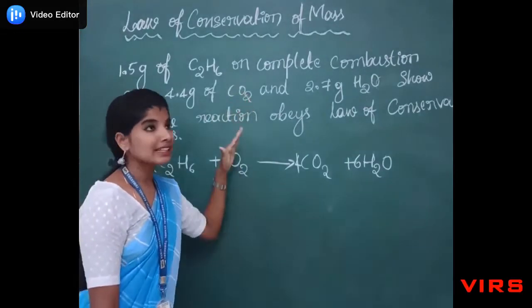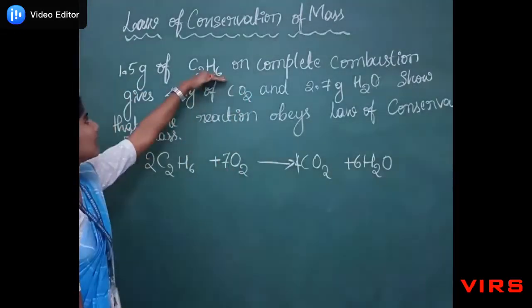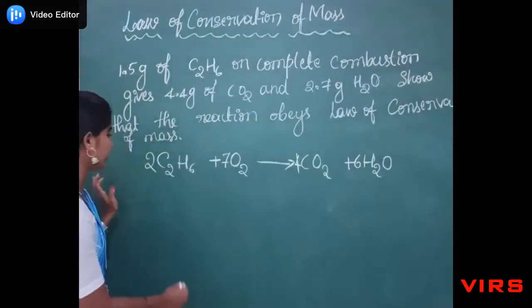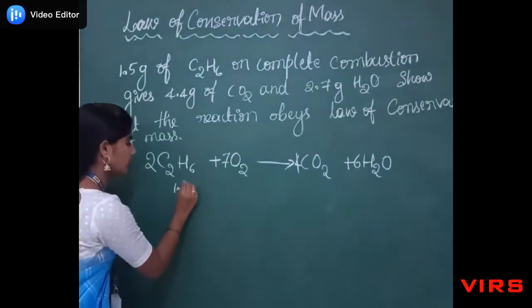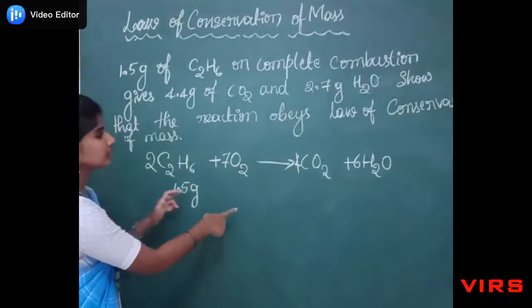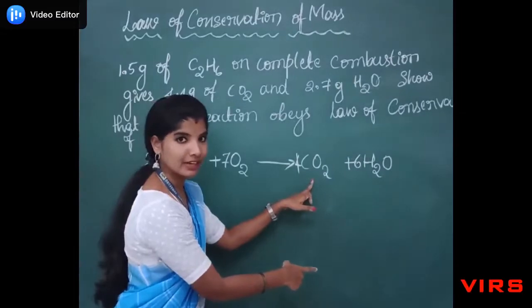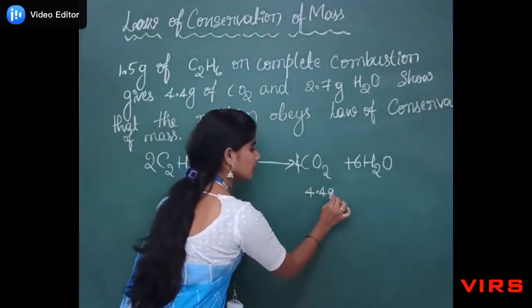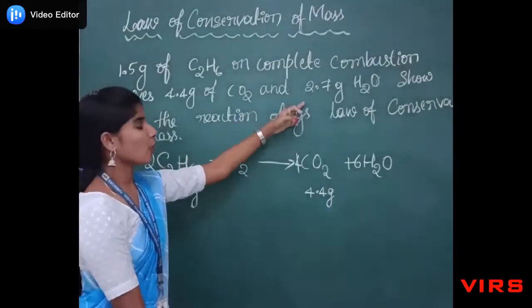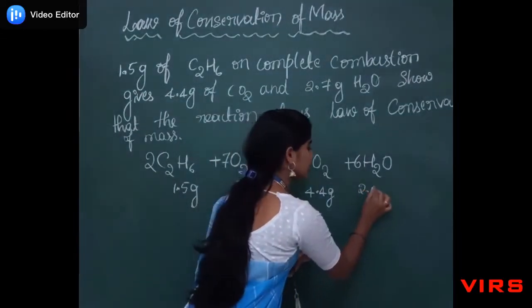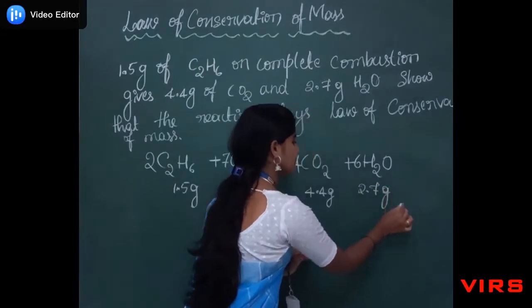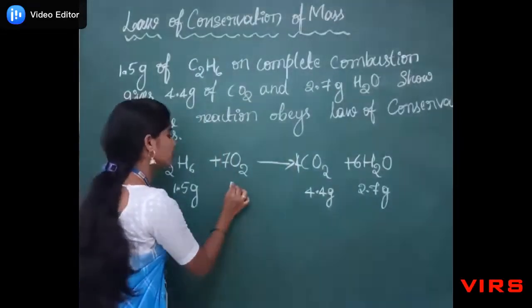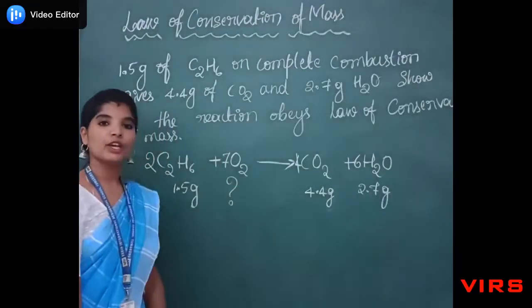Now write the given data. Mass of the ethane is given as 1.5 gram. And mass of the carbon dioxide is given, that is 4.4 gram. And mass of the water is 2.7 gram. Now we have to find the mass of the oxygen.